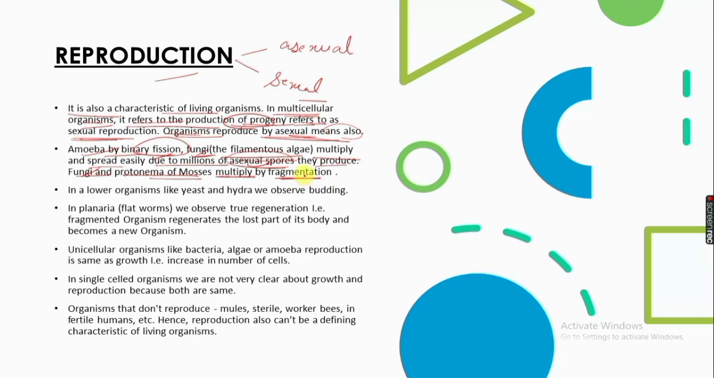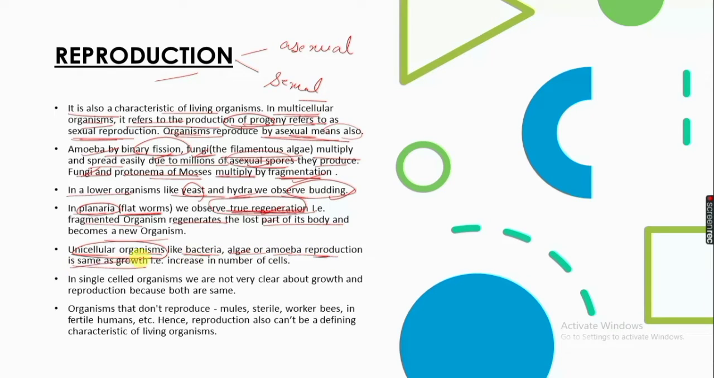In lower organisms like yeast and hydra, we observe budding. Planaria are flatworms. We observe true regeneration in them, that is, a fragmented organism regenerates the lost part of its body and becomes a new organism. They can easily regenerate the lost part of their body, like a lizard. In unicellular organisms like bacteria, algae, amoeba, reproduction is the same as growth, that is, there is an increase in number of cells.